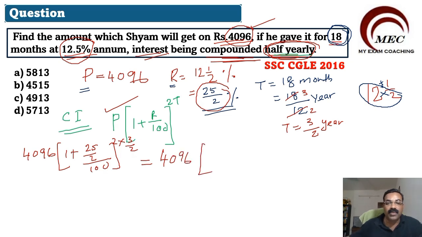We will get 4096 into 1 plus 25 by 2 into 100, which becomes 200, power 3. So this will become 25 goes in 200 8 times, power 3. So it will become 4096 into 8 plus 1, 9 by 8 power 3.